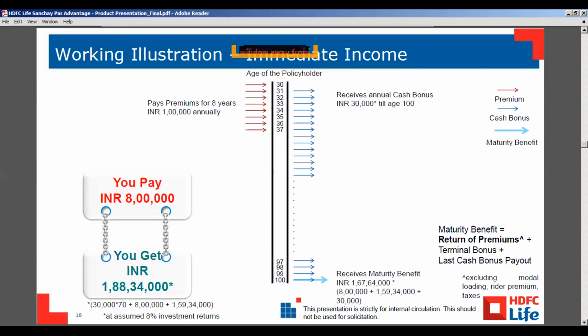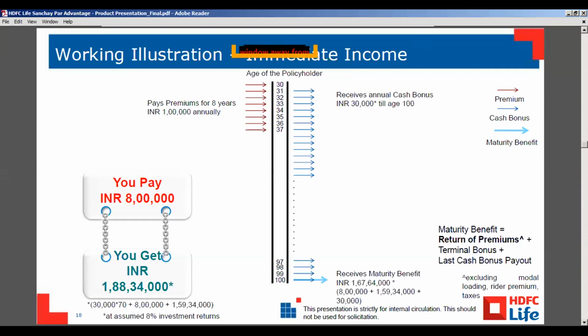So suppose the customer is taking the policy today, then when the policy's first year is completed, after that he will get the cash bonus. In this example, the customer is taking 1 lakh rupees for 8 years, and he will get the cash bonus from the second year onwards.